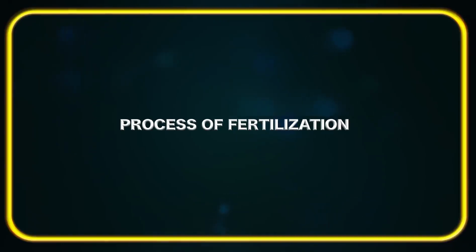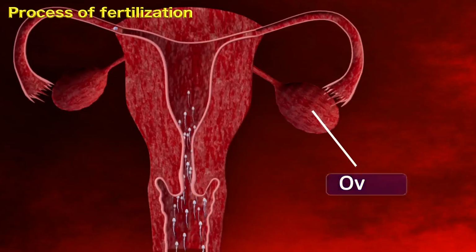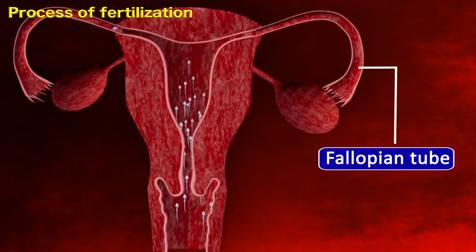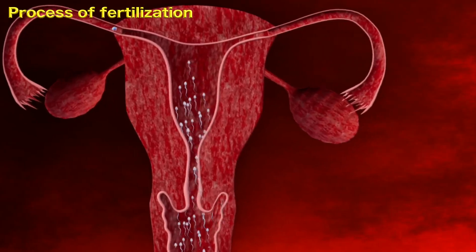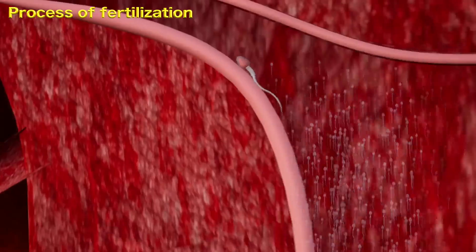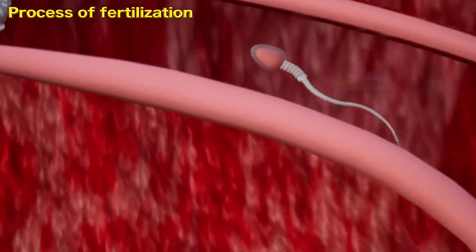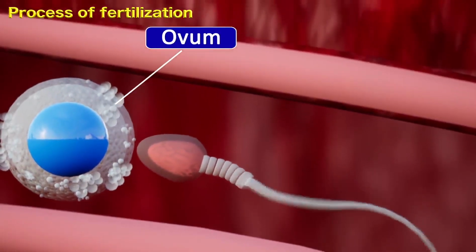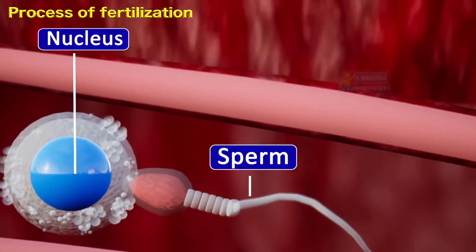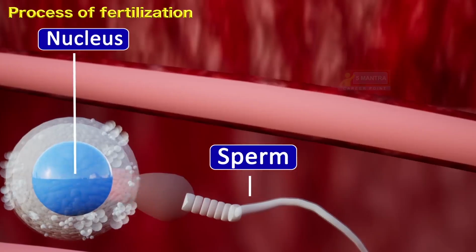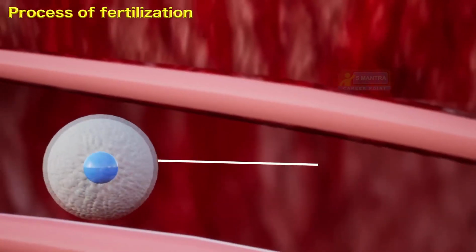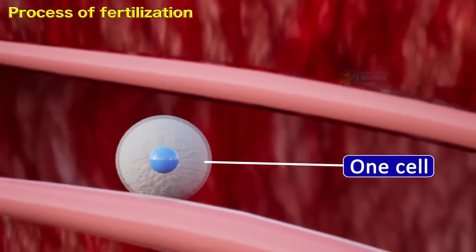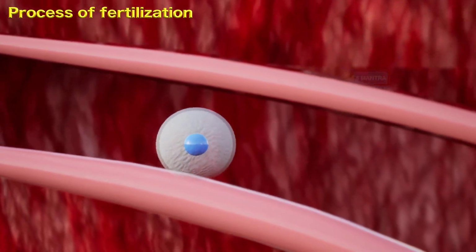Process of fertilization. The process of fertilization is carried out in the fallopian tubes. Fertilization is a process of fusing a female gamete with a male gamete to form a zygote. A zygote is formed when a single sperm fertilizes a single ovum. Then, the zygote moves down the fallopian tube to reach the uterus.